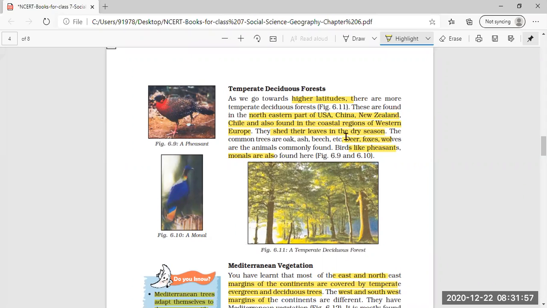But if you don't want to take from any other, the material given in your book about these forests is more than enough. Only a few lines you have to write which will describe their geographical conditions, that is climate, wildlife, temperature, rainfall.